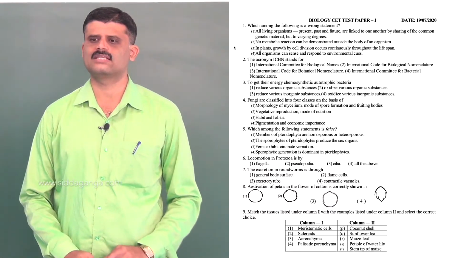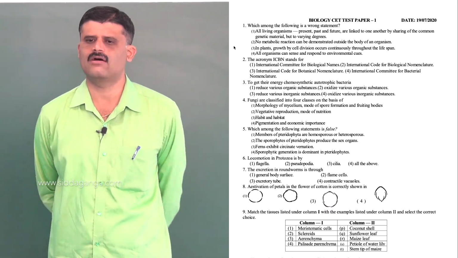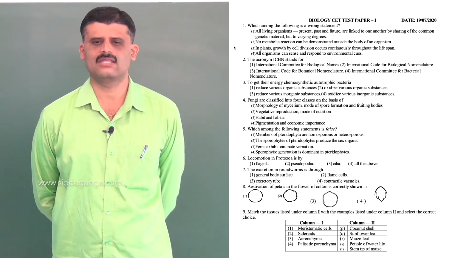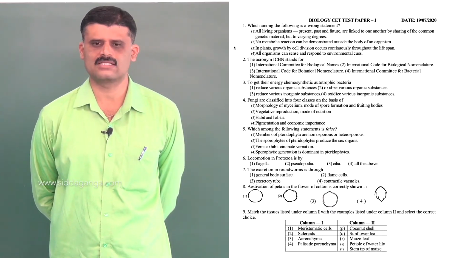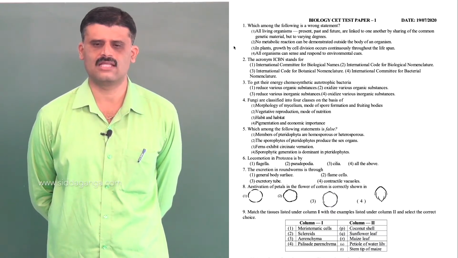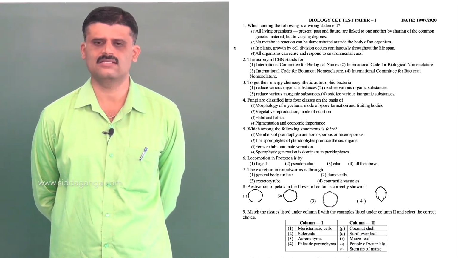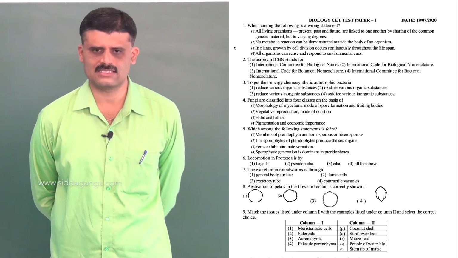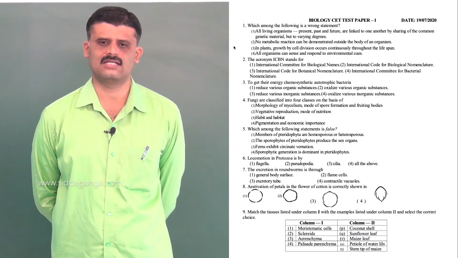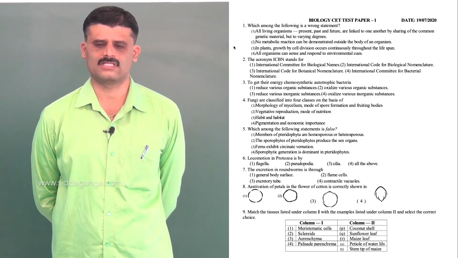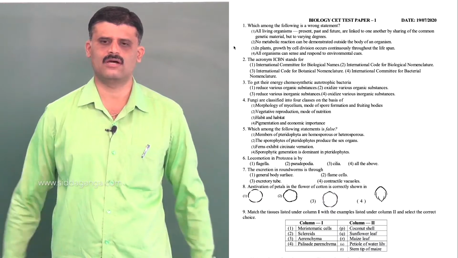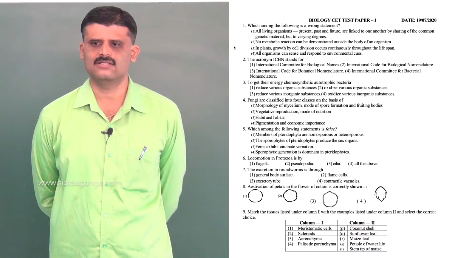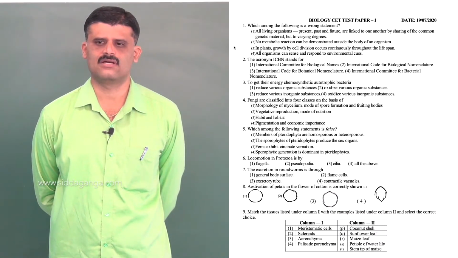Next: no metabolic reaction can be demonstrated outside the body of an organism. All the chemical reactions that occur in an organism or in a cell are called metabolic reactions. The metabolic reaction which occurs in a cell can also be conducted inside a test tube, free from the cell. So outside the cell, inside the test tube, we can conduct the metabolic reaction. So this option is wrong.